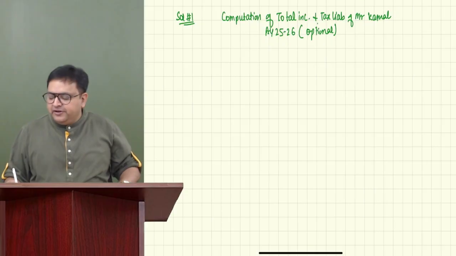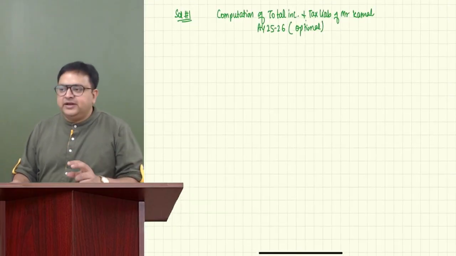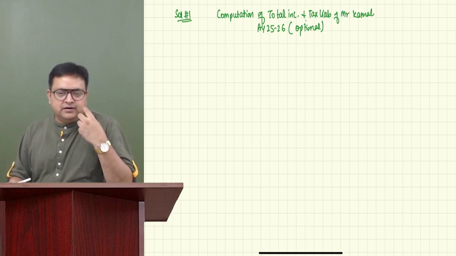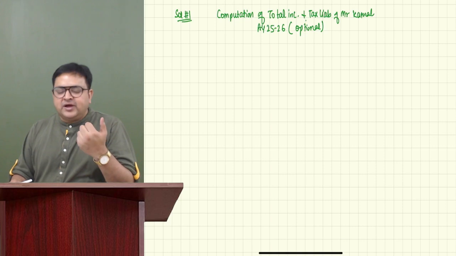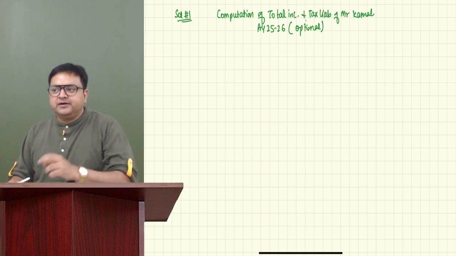Guys, I always used to tell you that whenever you do the questions for total income, just see out of 5 heads, which head we don't have in the question. So I think except PGBP, we have everything.